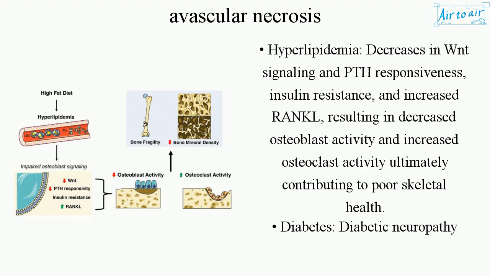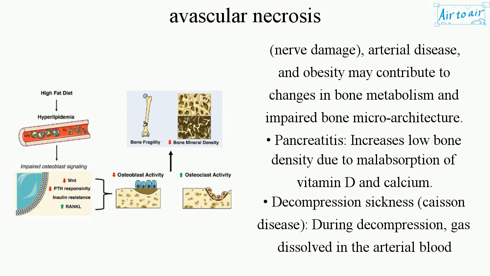Hypercoagulable state, hyperlipidemia, decreases in WNT signaling and PTH responsiveness, insulin resistance, and increased RANKL, resulting in decreased osteoblast activity and increased osteoclast activity, ultimately contributing to poor skeletal health. Diabetes, diabetic neuropathy, nerve damage, arterial disease, and obesity may contribute to changes in bone metabolism and impaired bone microarchitecture.